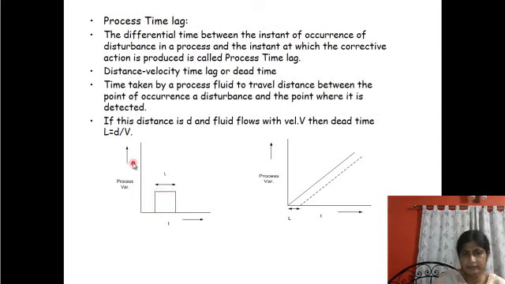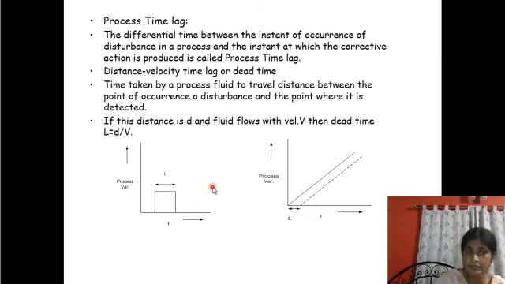Then if that distance travel time is L, then L is d by v. D is the distance traversed and v is the fluid velocity. So this is for a step type input, this is for a ramp input. This L is the time parameter, its unit is second. This is the distance velocity time lag.